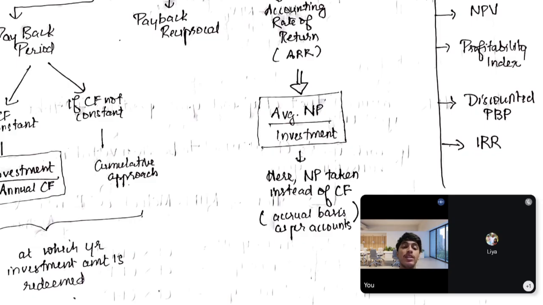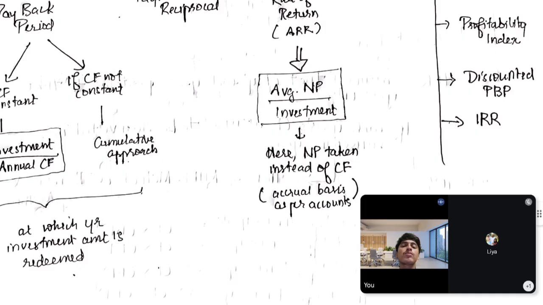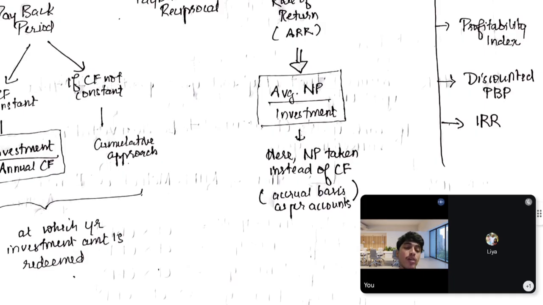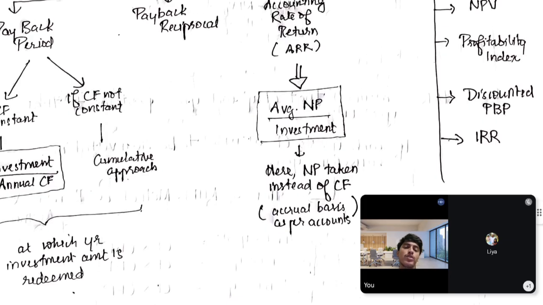In the ARR method, the thing we need to emphasize is that we should not take cash flows here. Instead, we should take accounting profits or net profit, the usual thing that we find in the accounting paper. That is what we have to take here.